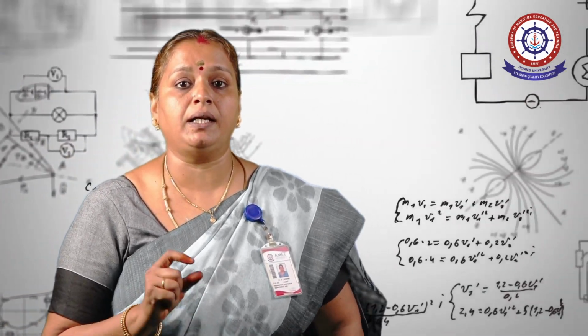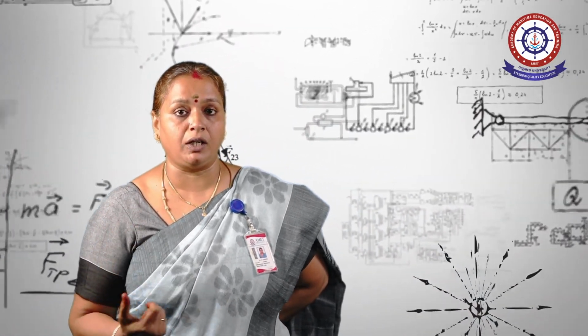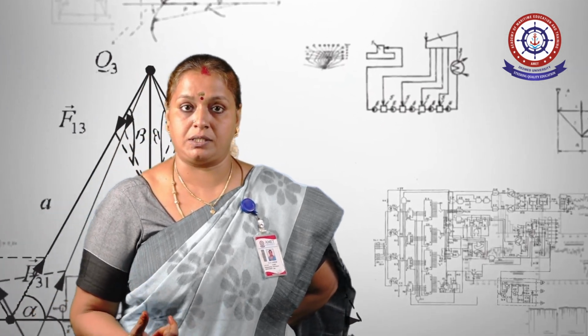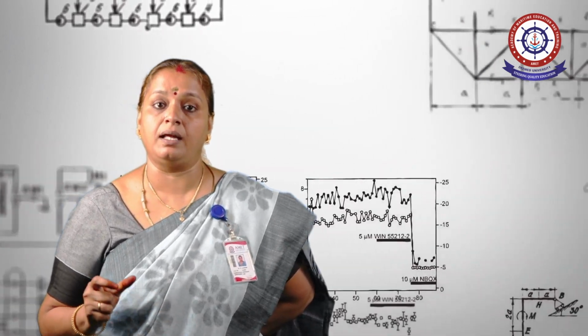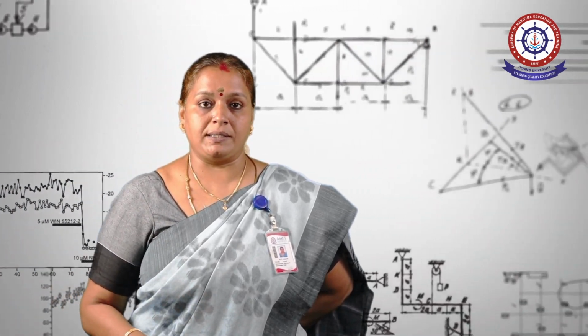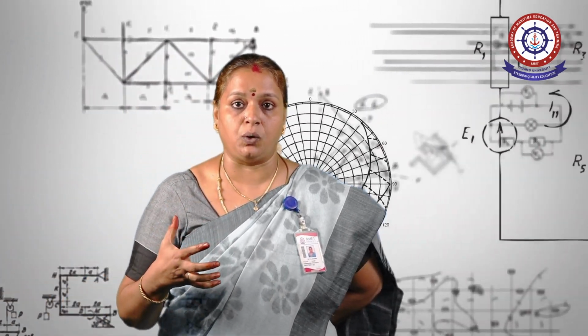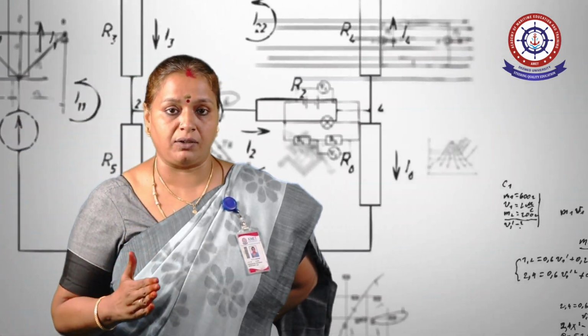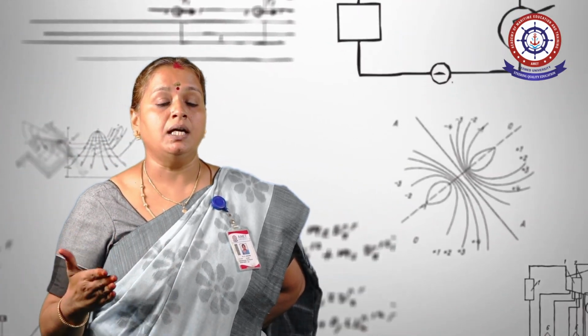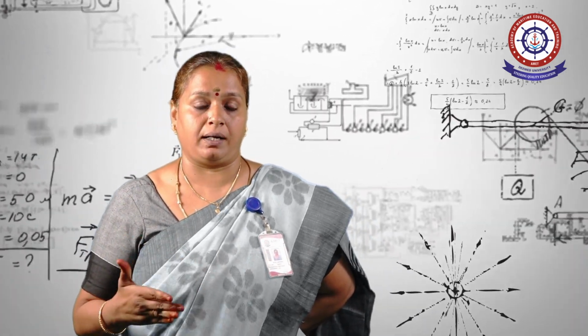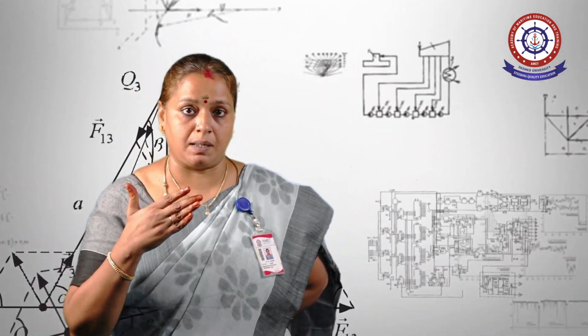If it is not maintained at a constant value, it will affect the appliances which we are connecting to the power system. So the main role of a power system is to maintain constant voltage, frequency, and reliability to the consumers. If the frequency is not maintained at a constant value, the turbine blades will be affected and also a whole system lockout may occur. In order to maintain the system stability, we go for load frequency control.